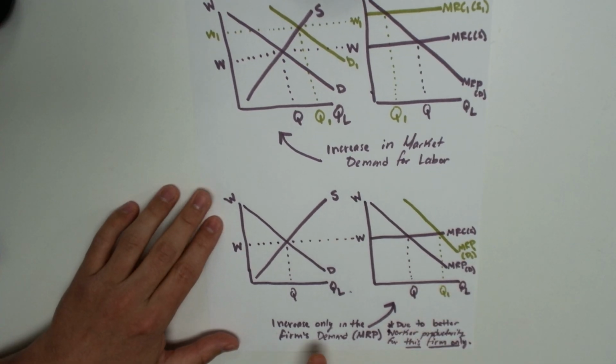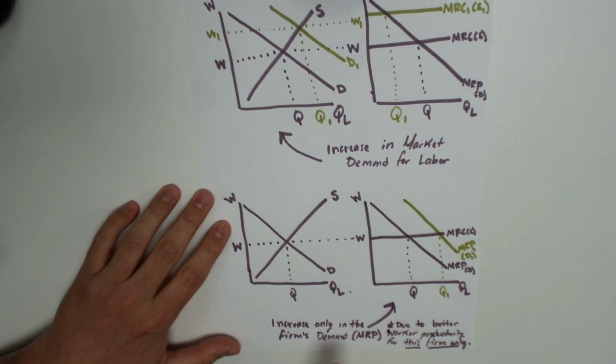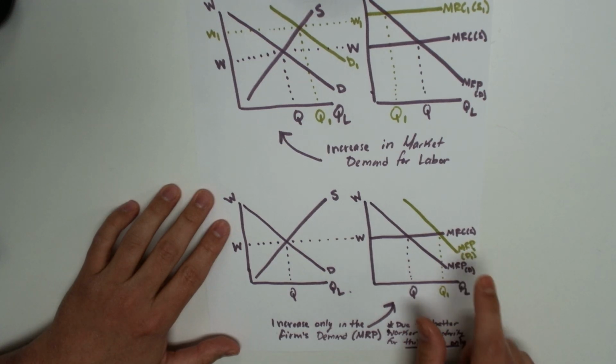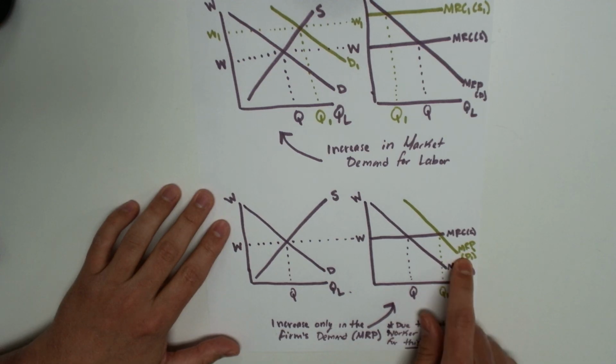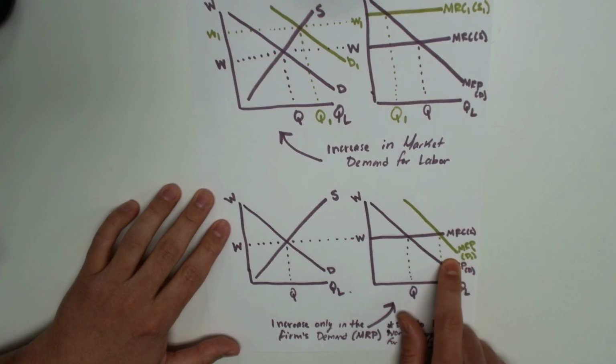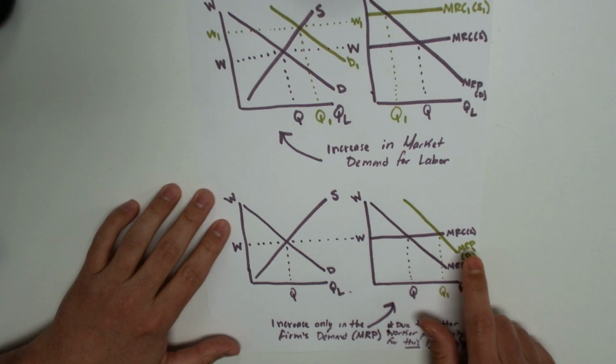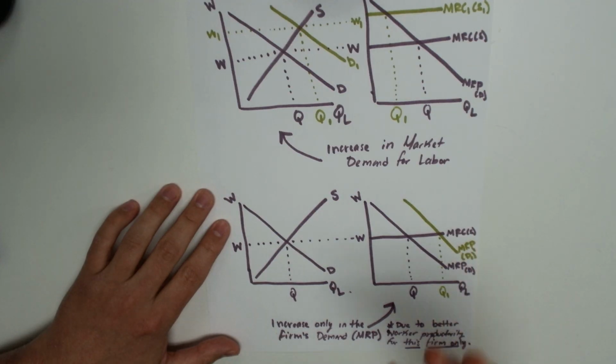What if there's only an increase in the marginal revenue product for the firm, not the market, just for this firm? Maybe they get better productivity because of a specific thing that only this firm is doing. Then just for the firm, the marginal revenue product will shift to the right, signifying that there's an increase in productivity for this firm, because more productive means a higher demand over here, a higher marginal revenue product. They're providing more additional revenue.